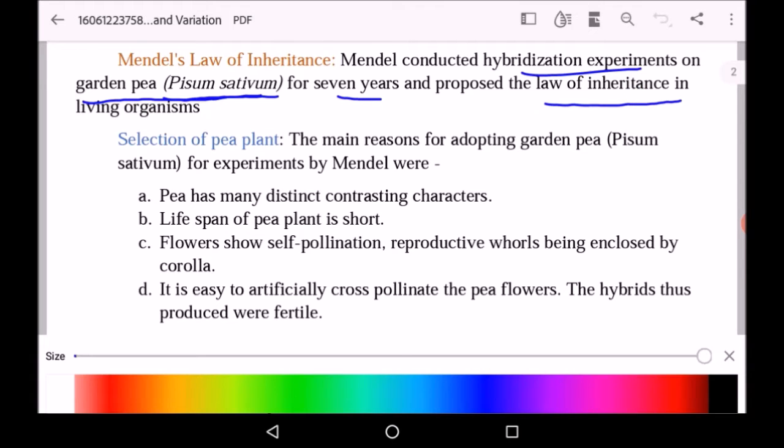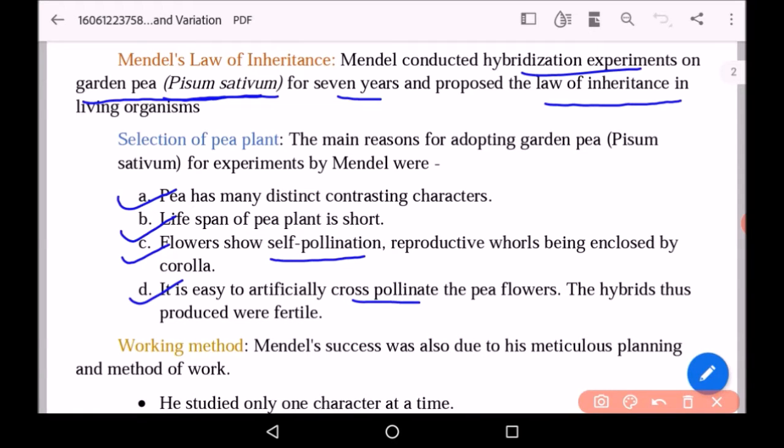The main reasons for adopting the pea plant for his experiments were: first, pea plant has many distinct contrasting characters. Second, the lifespan of pea plant is very short. Third, the flowers show self-pollination and reproductive whorls being enclosed by corolla. There are many kinds of pollination, you know. One is self-pollination, one is cross-pollination. So this pea plant is showing self-pollination. And last, it is easy to artificially cross-pollinate the pea plants. The hybrids which were produced were fertile.